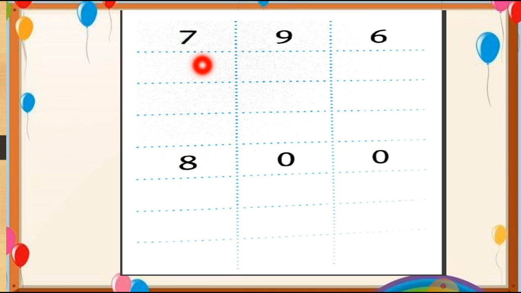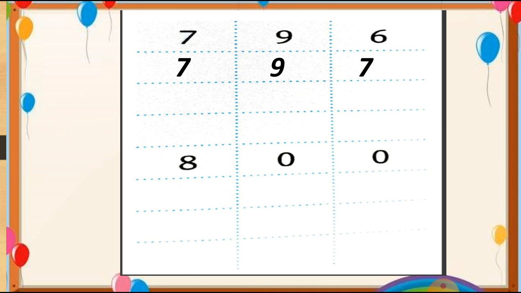Here is 796. So students, here we just change the last two digits. After 96, the number 97 will come. So we write 797. You can see this. After 97, the number 98 will come.